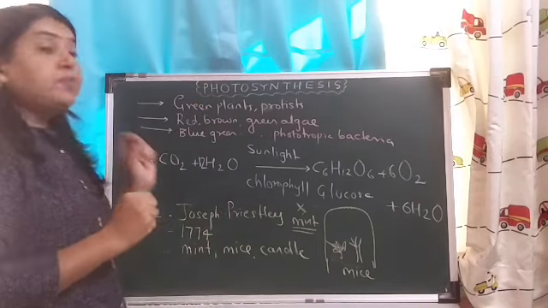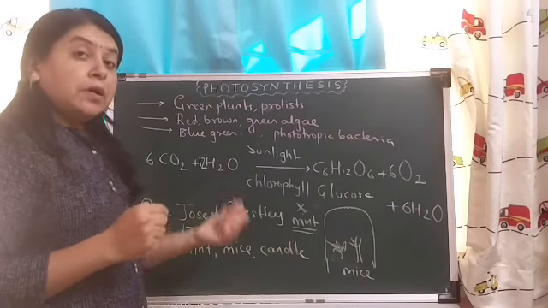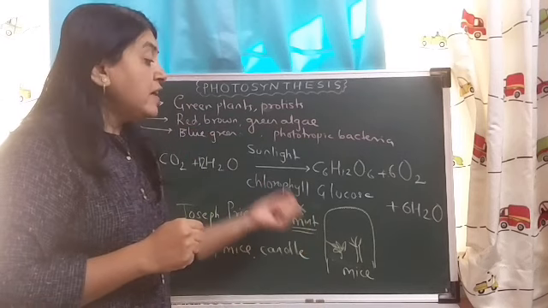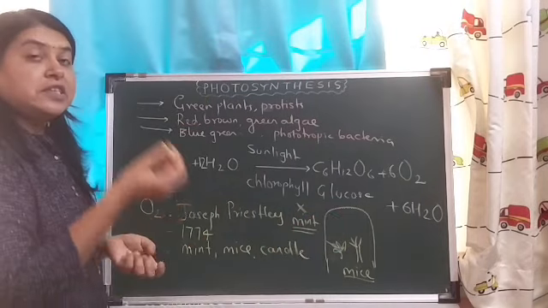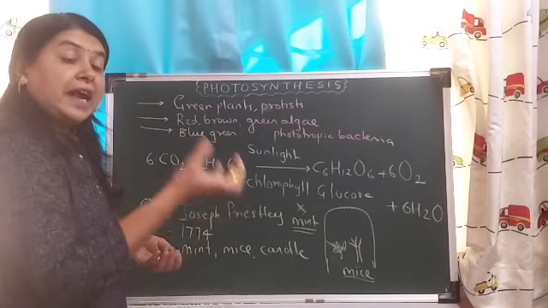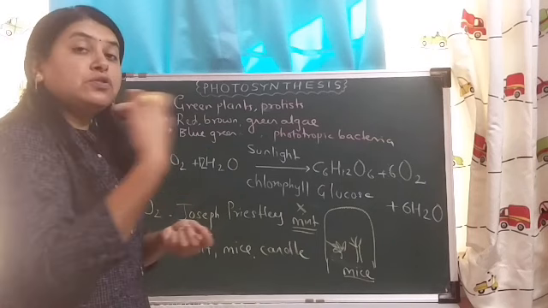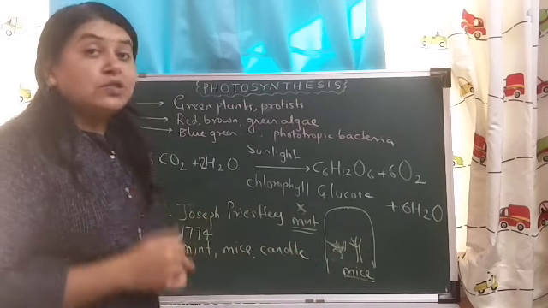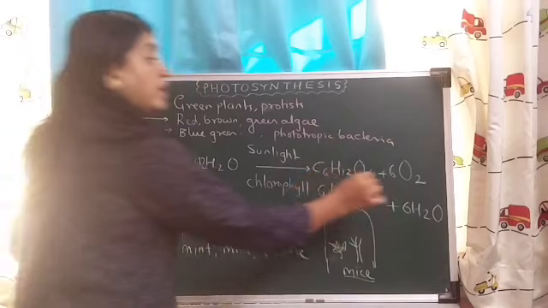Thus, Joseph Priestley showed that oxygen is very, very important for the survival of the plants. And the plants which release oxygen, it is very important for the candle to remain in its condition in which it was producing the flame, as well as it was important for the mice to survive. So thus Joseph Priestley discovered oxygen. So this was regarding oxygen.